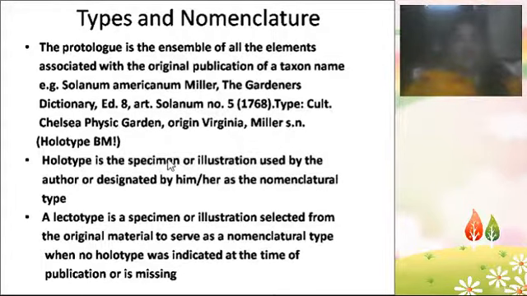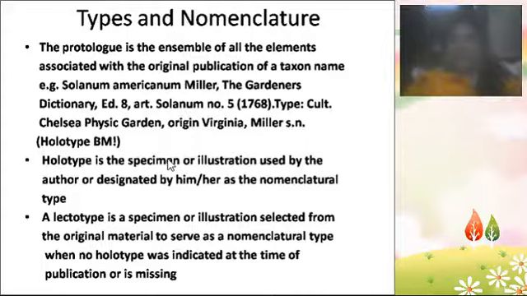So here the types of plants are there. That is not there in your syllabus, but still I'll try to cover the types just in brief. So holotype means the specimen or illustration used by the author or designated by him or her as the nomenclatural type. Suppose if I identify a new plant, and the identified plant is with me, and directly I name that plant, it is known as the holotype.